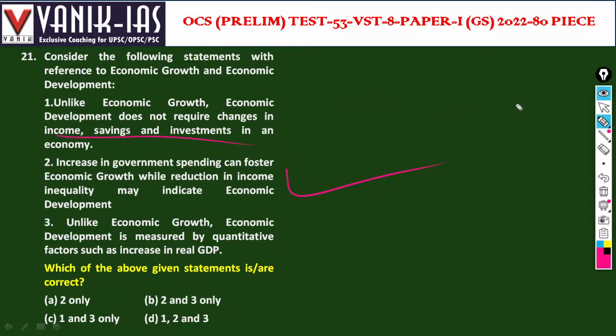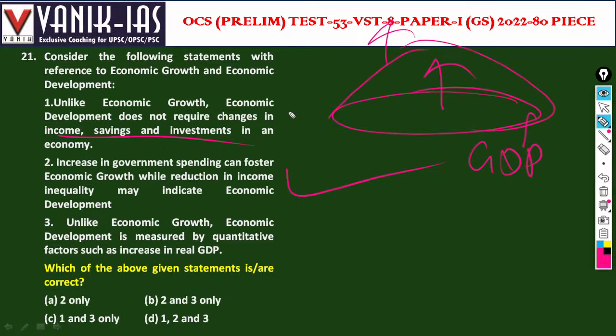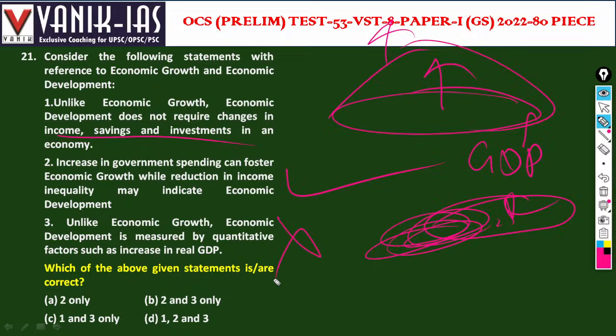Economic development means masses will develop. Economic growth means a country will develop, GDP will grow. That is economic growth. Economic development means the income level of all the societies, and social development will also occur. That is economic development. Unlike economic growth, economic development is measured by quantitative factors, such as increase in real GDP. No, this is wrong. Economic growth is measured in real GDP. Economic development cannot be measured that way.